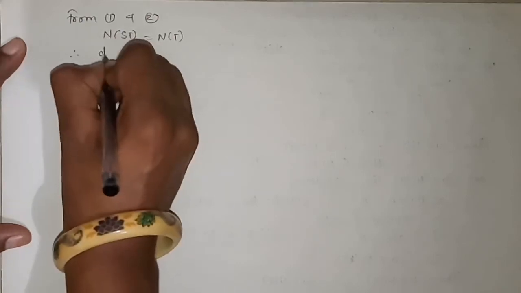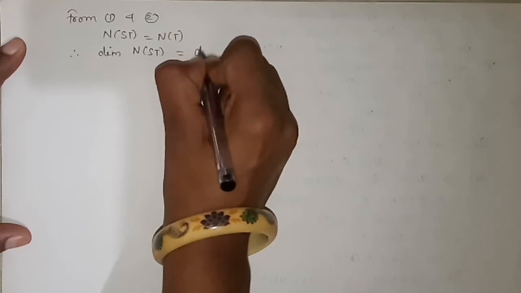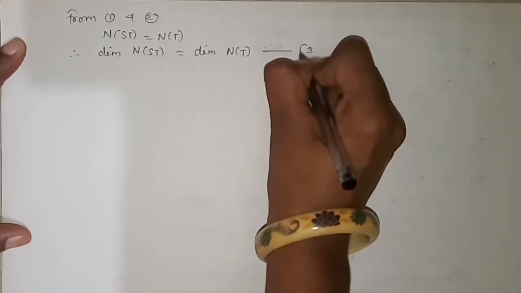That is, the dimension of N of ST is equal to dimension of N of T. Suppose this is equation number 3.